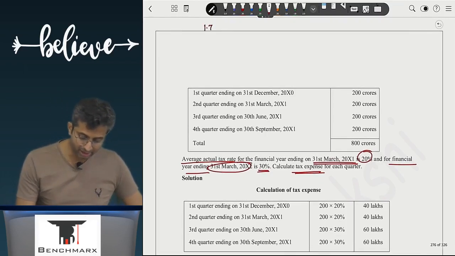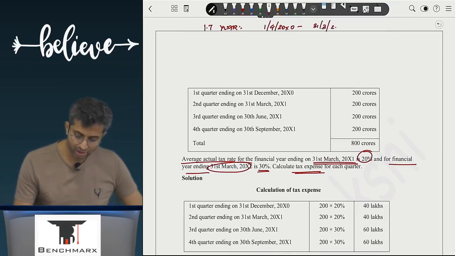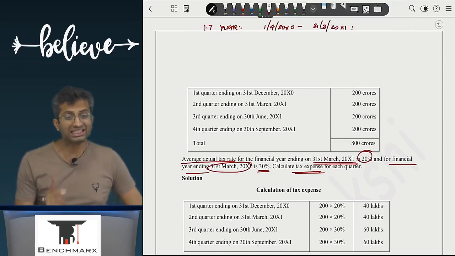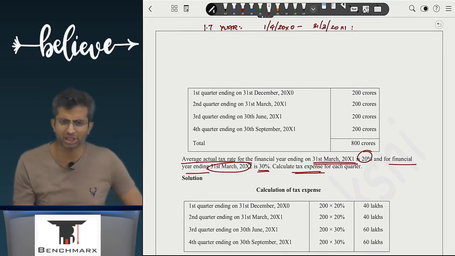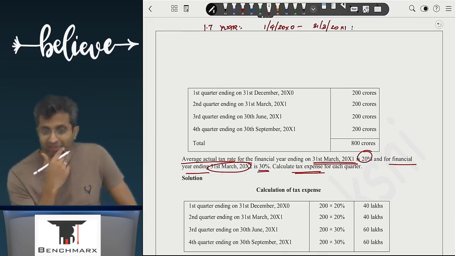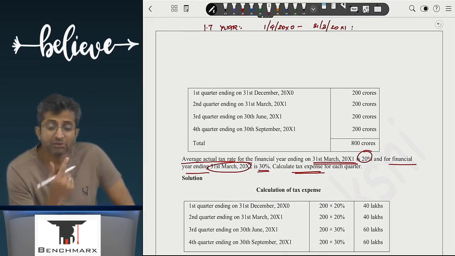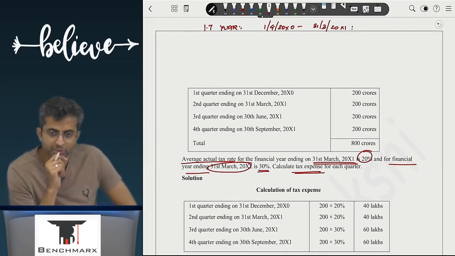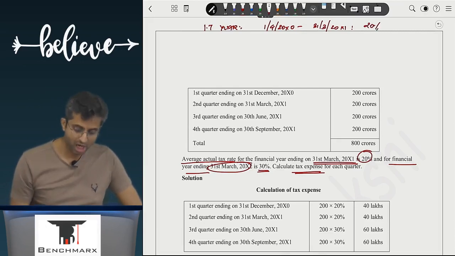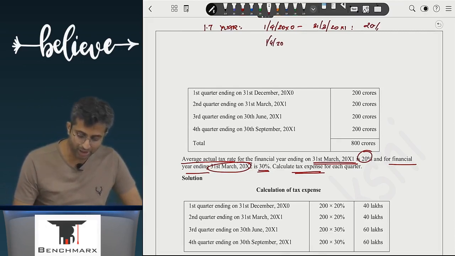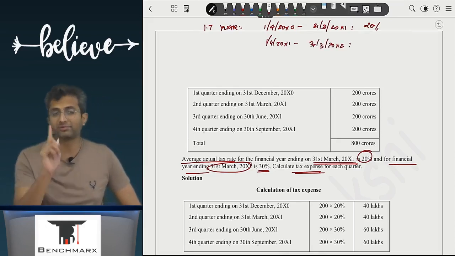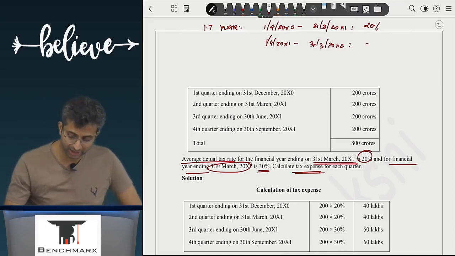Now, income tax year. What is the income tax year? 1st April 20x0 to 31st March 20x1. During this period, whatever profit was earned, even if 1 rupee was earned, यहाँ पे कोई slab rate taxation नहीं है. This is called flat rate taxation, like companies pay flat rate of tax. Even if 1 rupee was earned, how much tax needs to be paid? 20% of that. However, for the next year, that is 1st April 20x1 to 31st March 20x2, even if 1 rupee was earned, how much was the tax?